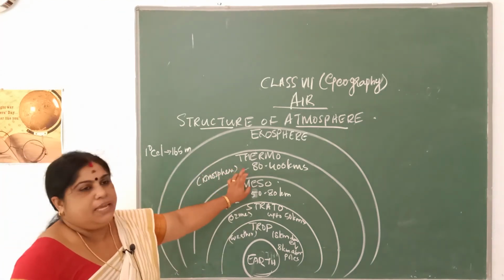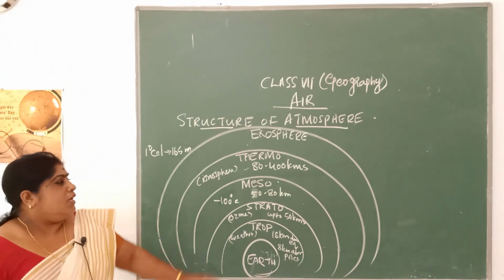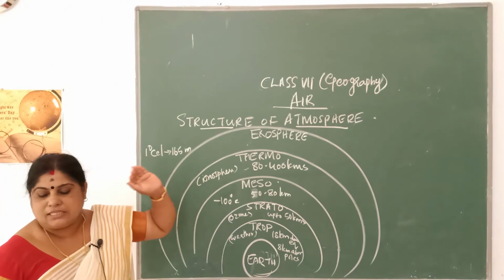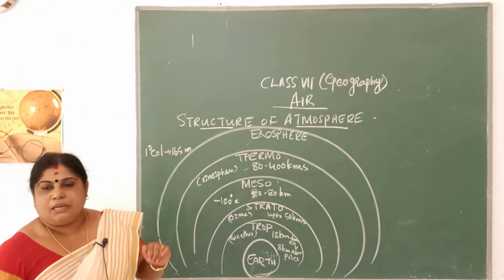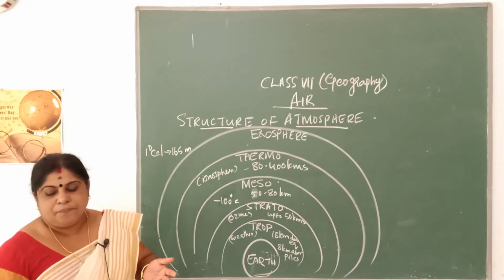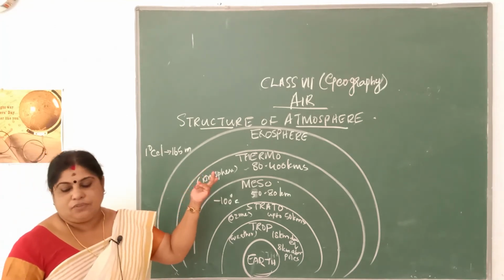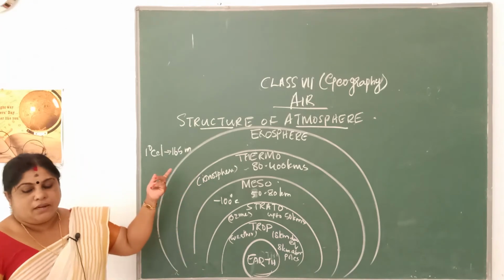Now the fourth layer is called the thermosphere. It is an area which has lesser amount of air, and the temperature here goes on increasing, or it is higher. This is mainly due to the direct energy of the sun.